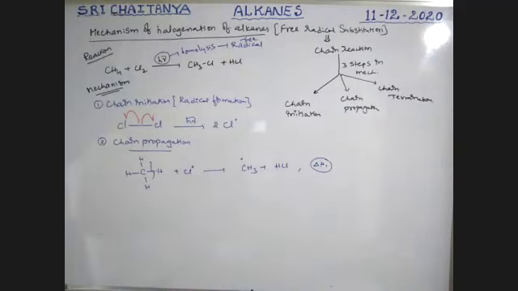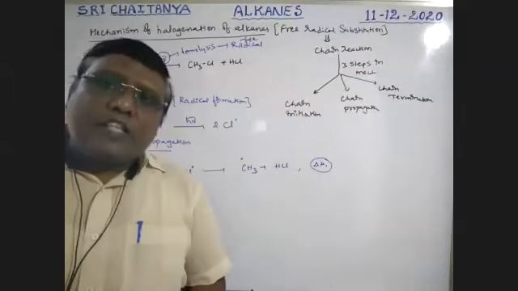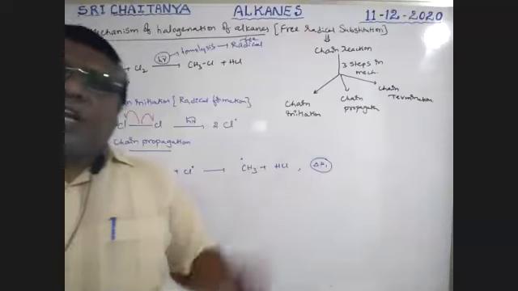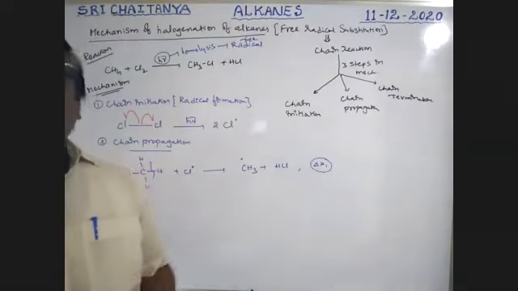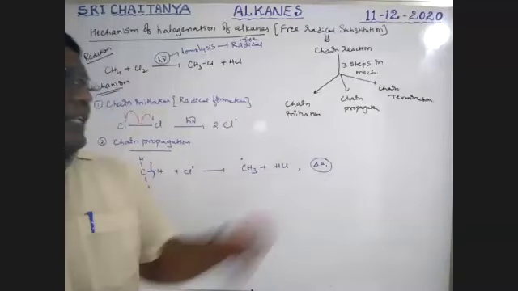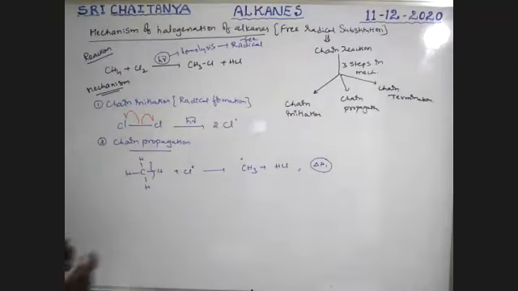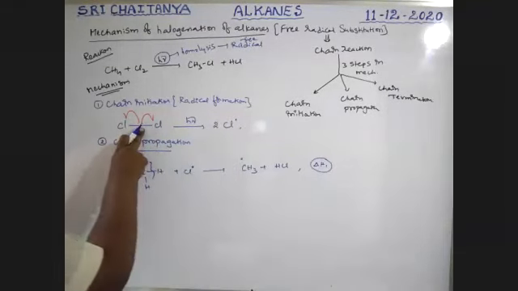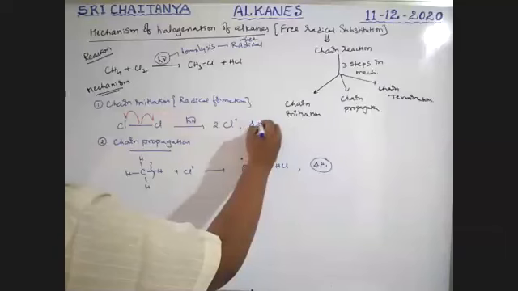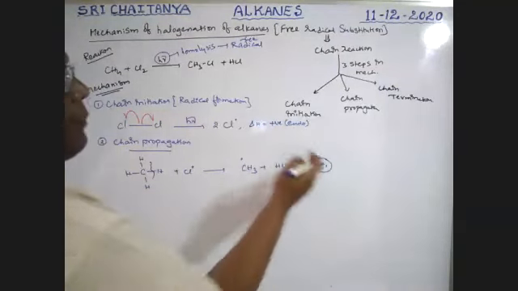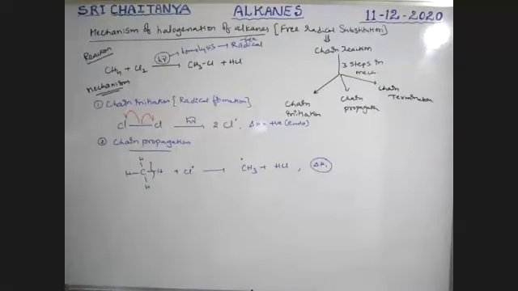Please be conscious. Heat energy may be released or absorbed depending on the halogen involved, whether it is chlorine or bromine, whatever it may be. Here, delta H is positive, so it is an endothermic process. It may be endothermic or exothermic depending on the halogen involved.